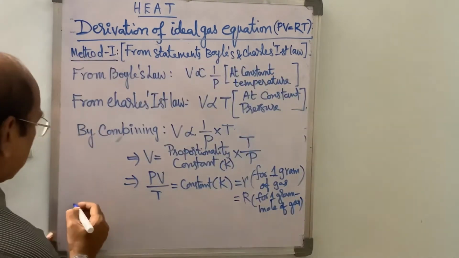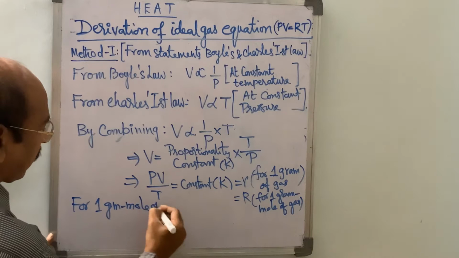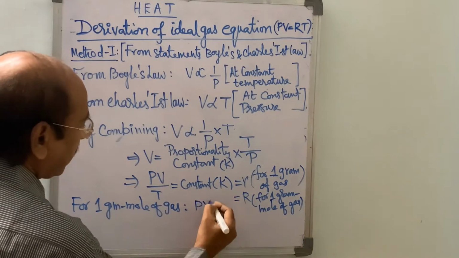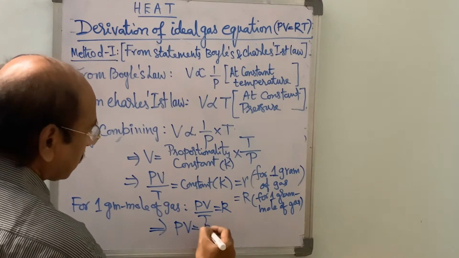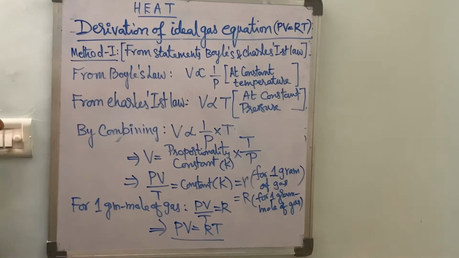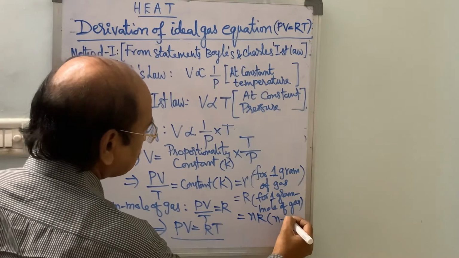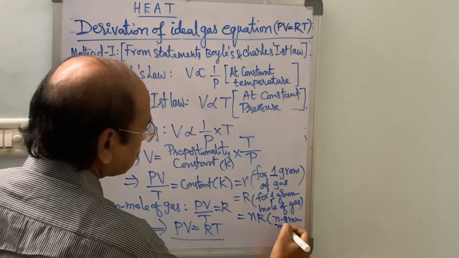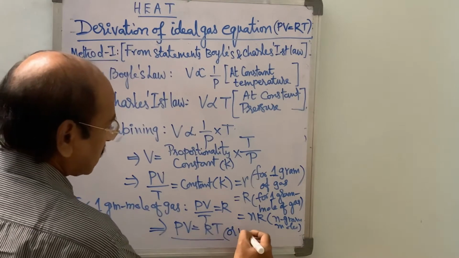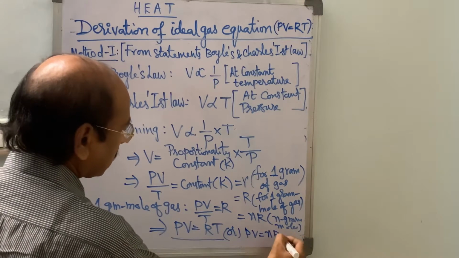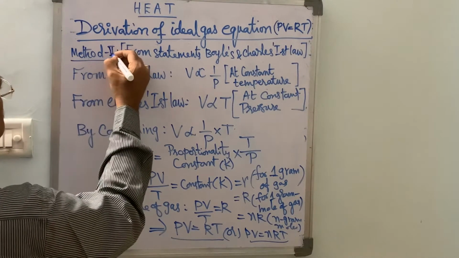Therefore, for 1 gram mole of gas, PV by T is equal to R, so PV is equal to RT. If we consider n gram moles, then this constant is equal to nR, and PV equals nRT. So this is method 1. Now let us go to method 2.